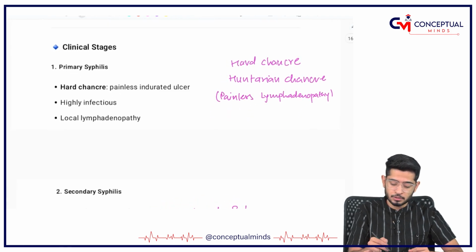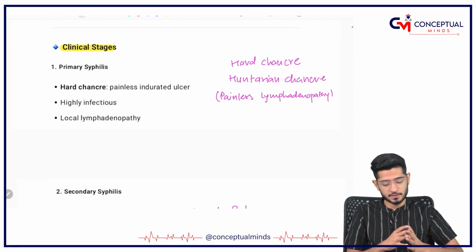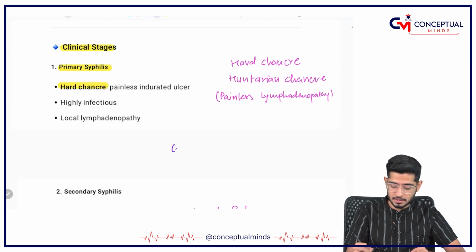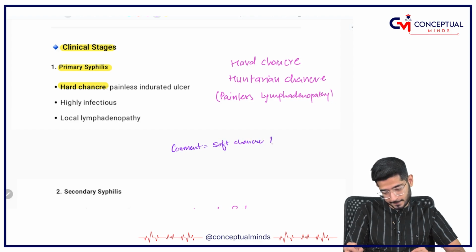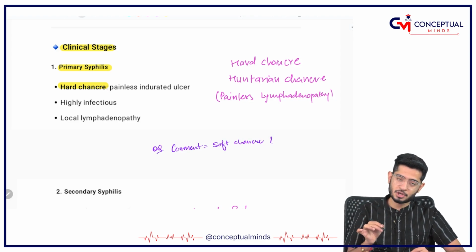Coming on to the clinical stages. There are different stages of this disease. First of all, primary syphilis, that is the hard chancre. Now you comment down in the comment section and tell me which organism is responsible for causing the soft chancre. Okay. So my dear friends, the primary chancre or hard chancre of syphilis is going to cause...